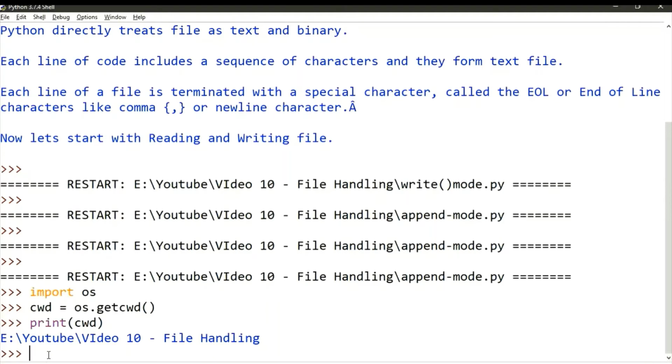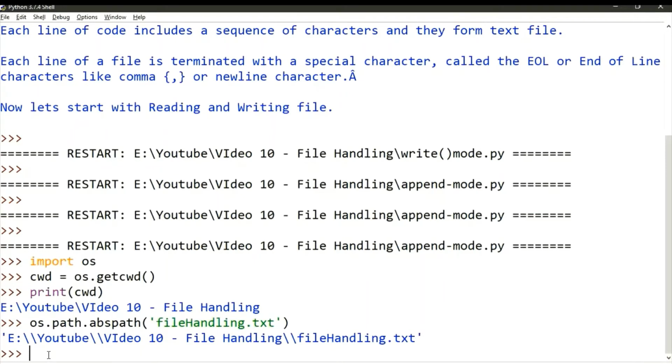Now what if I want to get the absolute path of my OS? For getting the absolute path, I'm going to use os.path.abspath. I'm going to write the file name, like file handling.txt. Let's see. So we have the path as E, then YouTube, then video 10 in file handling, and then file handling.txt.